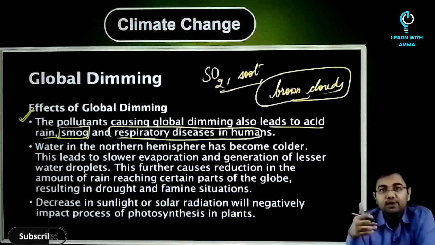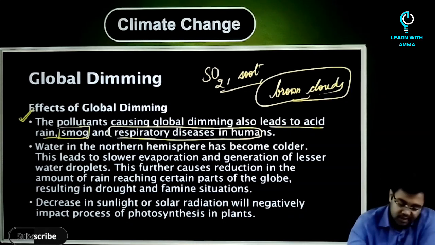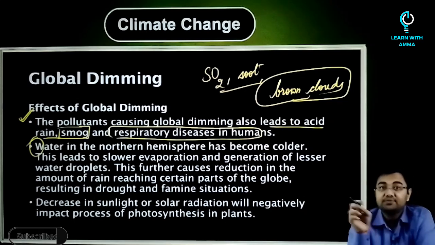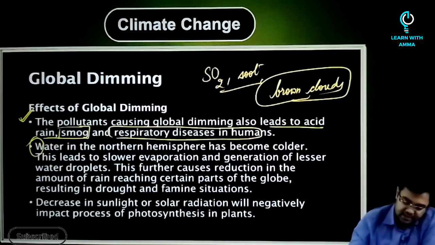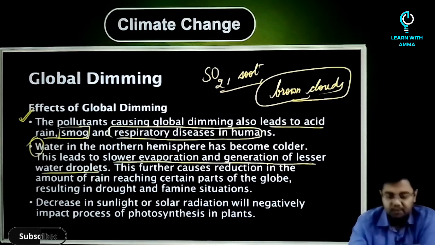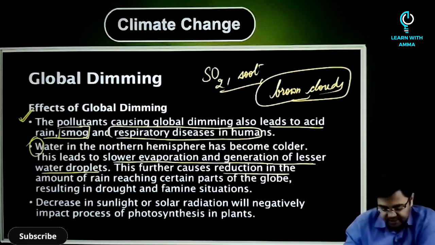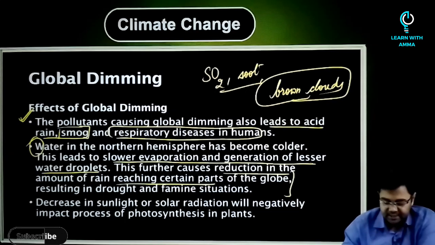Apart from that, due to reflection of solar energy, the water in the northern hemisphere has become colder, and this has led to slower evaporation and generation of fewer water droplets. This causes a reduction in the amount of rain that reaches certain parts of the globe, resulting in drought and famine situations.